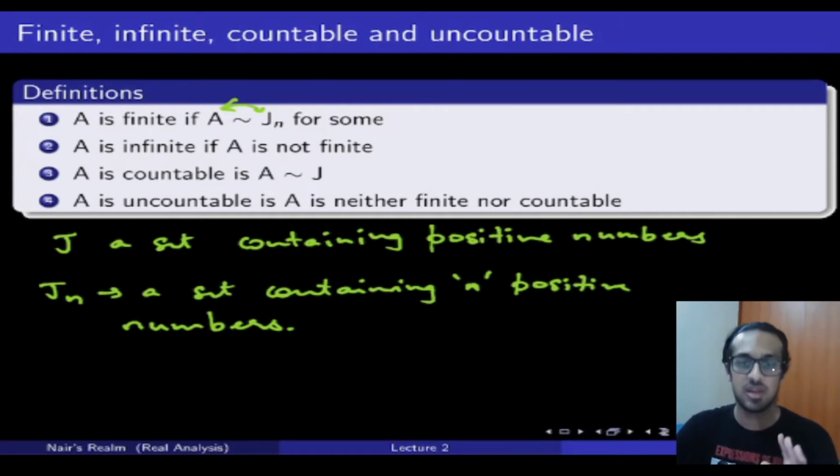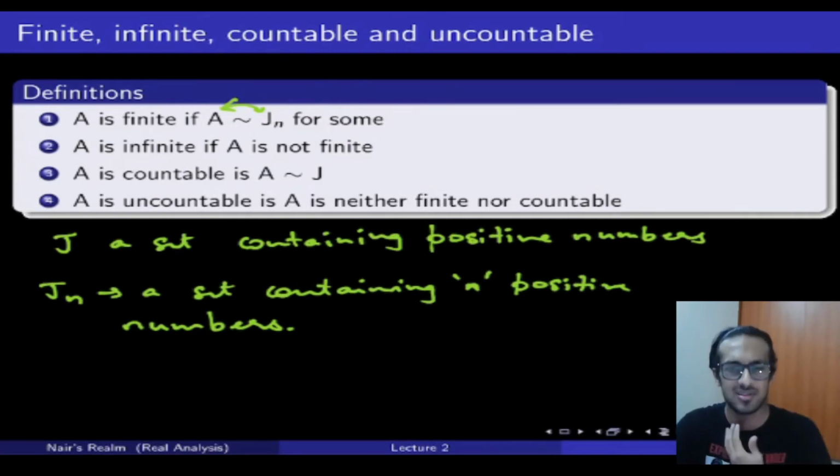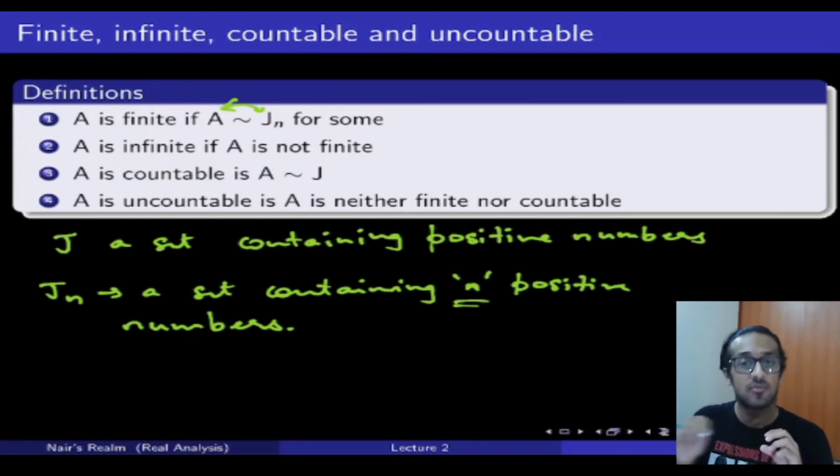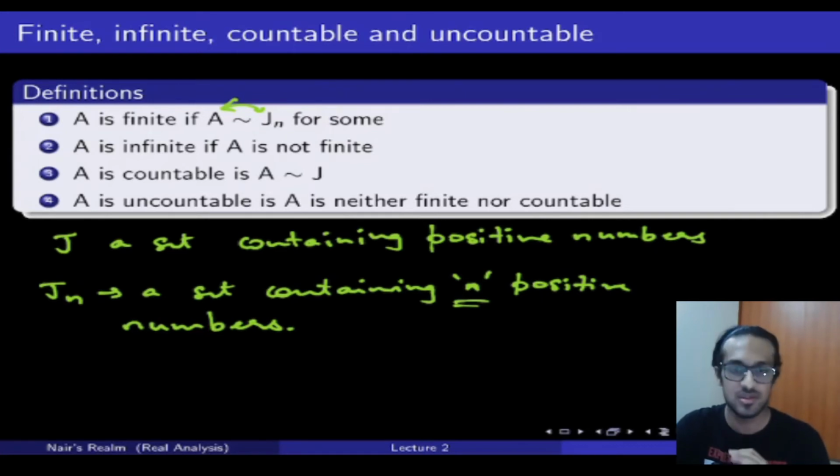Now A is said to be infinite if A is not finite. That is simply the definition of an infinite set. And in real analysis, you will notice this a lot. You will think, oh man, this is stupid, this is funny, but it actually has a specific meaning and it makes a lot of sense, which you will understand as you go deeper into the course. But simply, an infinite set is a set that is not finite. If I'm not able to find any one-to-one relation between J of n and that set A, which basically means I'm not able to find any positive n where J of n has a one-to-one and onto, equivalence relation with A, in such a case, if I fail to do that, then it's infinite.